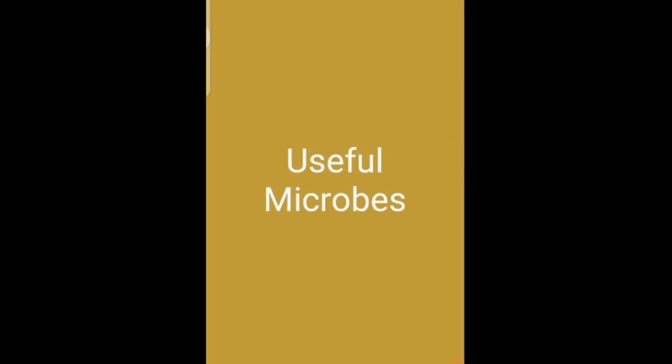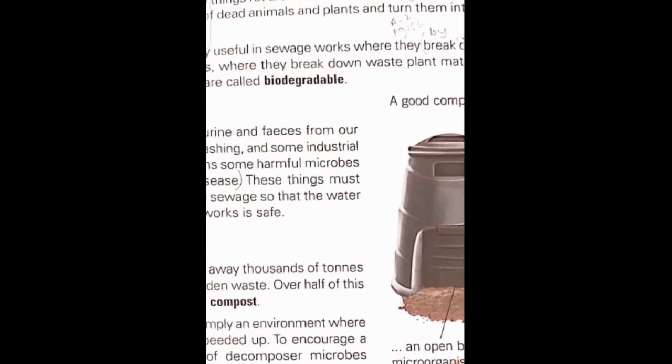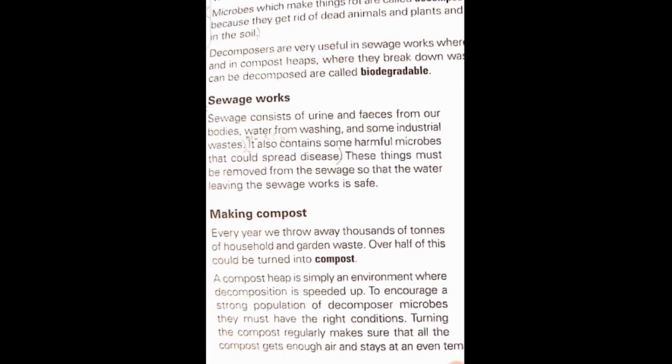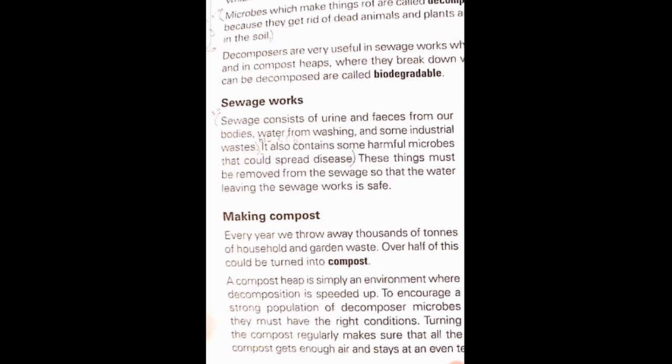Useful microbes. There are certain types of microbes which are useful. For example, what are decomposers? Decomposers are microbes which can decompose dead living organisms like plants and animals. So these decomposers are very important for making useful chemicals in the soil. They decompose animal and plant material and fertilize the soil. Biodegradables are those materials which can be decomposed by the decomposers.